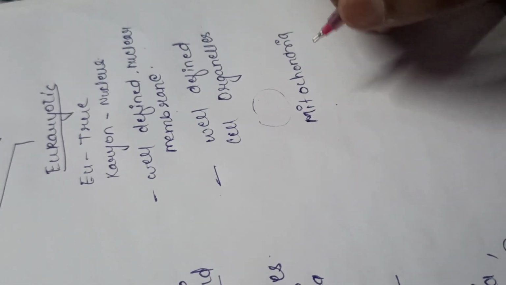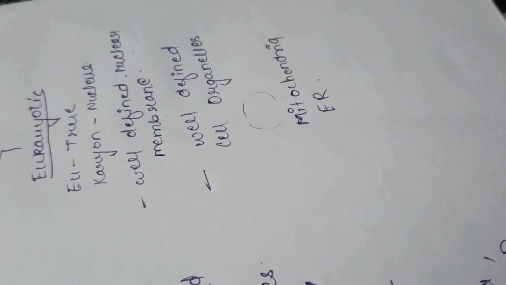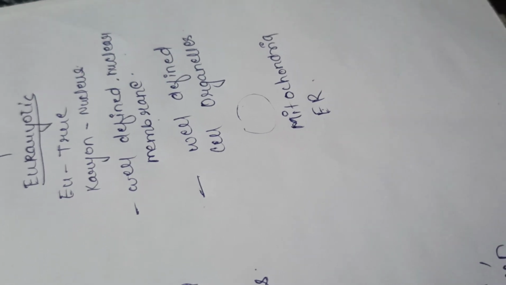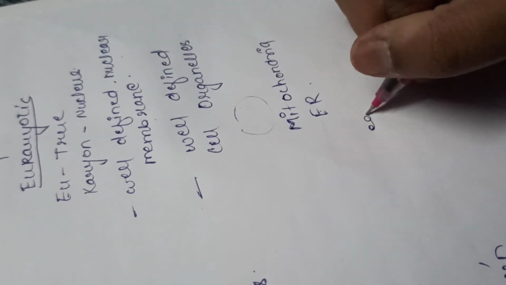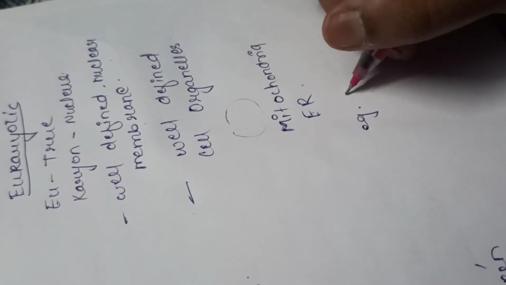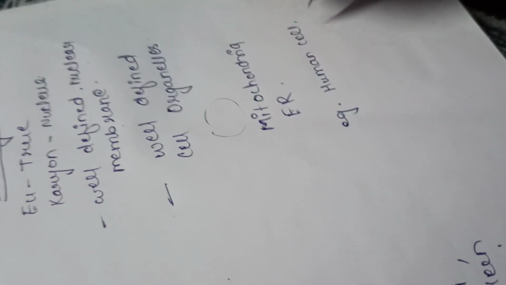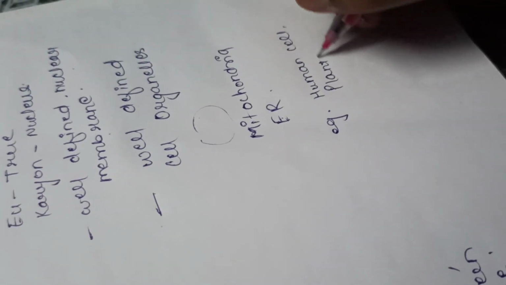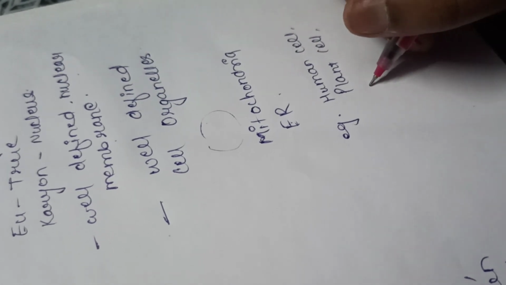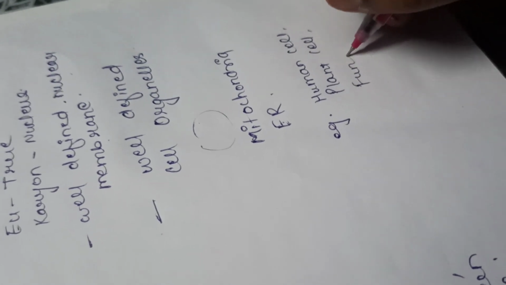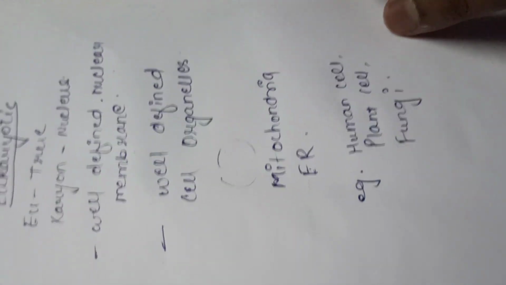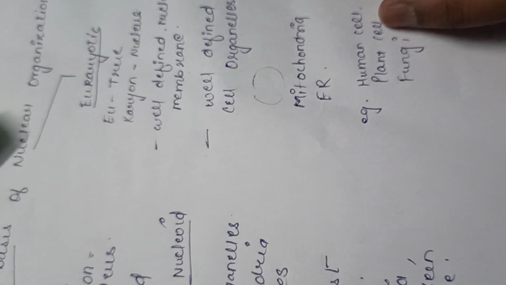Nucleolus is there. Endoplasmic reticulum is there. Golgi apparatus is there. And if we talk about examples, the human cell, plant cell, and fungi are basically examples of the eukaryotic cell.